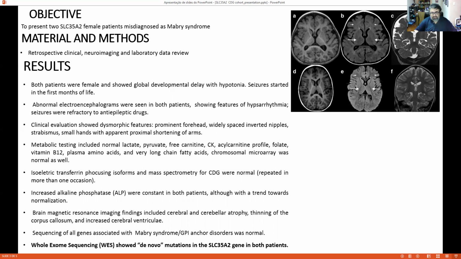Brain magnetic resonance findings included cerebral and cerebellar atrophy, thinning of the corpus callosum, and increased cerebroventricular size. Sequencing of all genes associated with Mabry syndrome and GPI anchor disorders was normal. So as the last step, we did whole exome sequencing, which confirmed that they both had de novo mutations in the SLC35A2 gene. And this is one of the brain MRIs showing progressive brain atrophy with some white matter changes in periventricular areas.